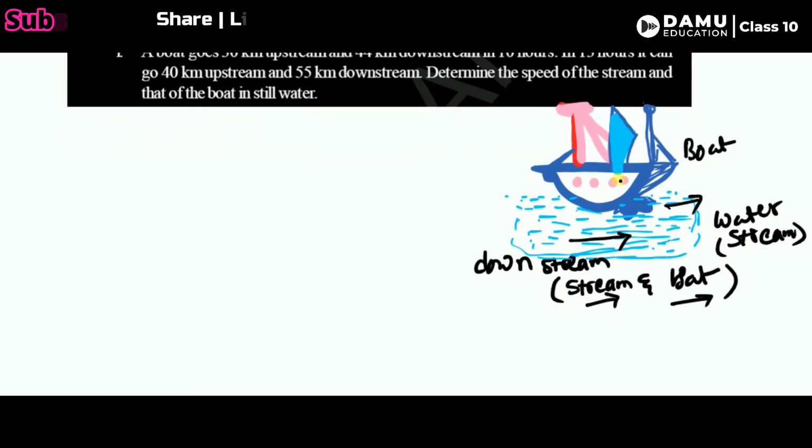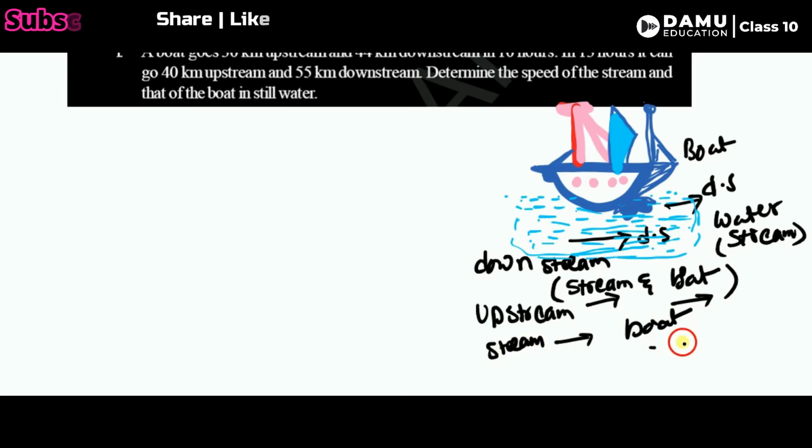And what is upstream? Let's take the stream is moving like this and the boat is moving in the opposite direction. The boat is moving to the left side and the stream is moving to the right side.